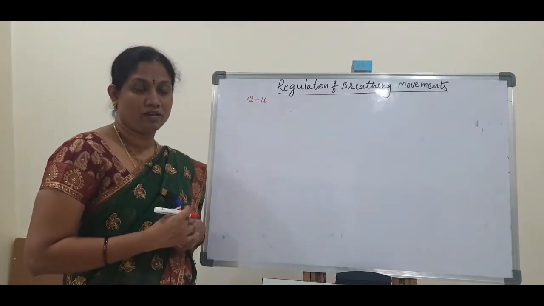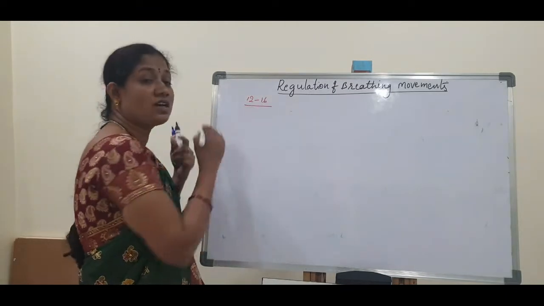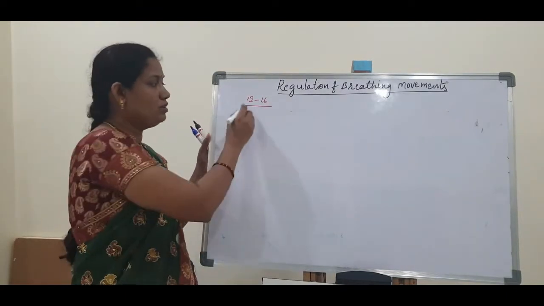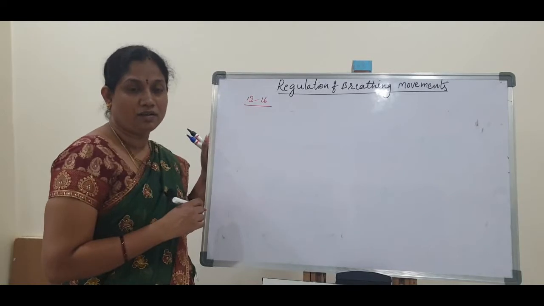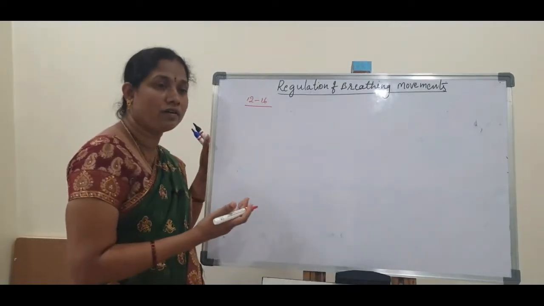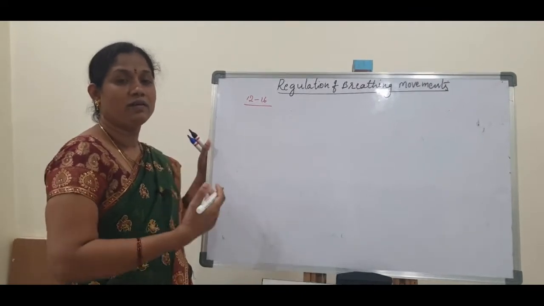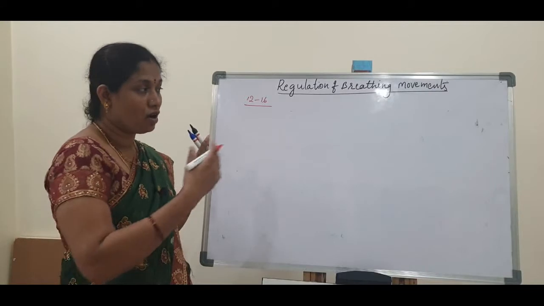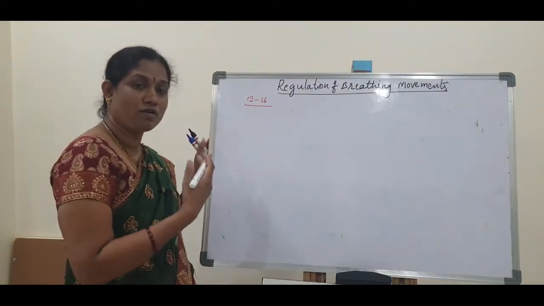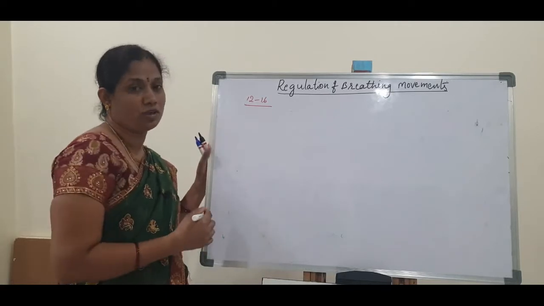Normally in our body, in normal condition, we can breathe 12 to 16 times per minute. But when we are doing exercise or more hard work, our breathing rate is increased. Then after that, it returns to normal. So how are these breathing movements regulated? We will see in this chapter.